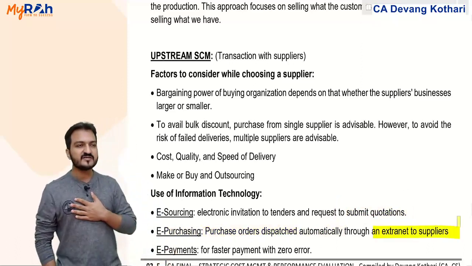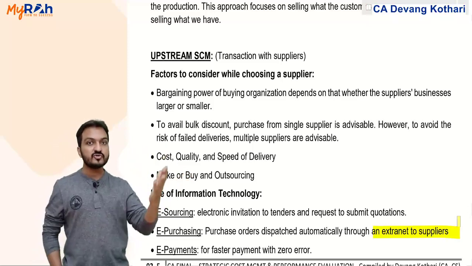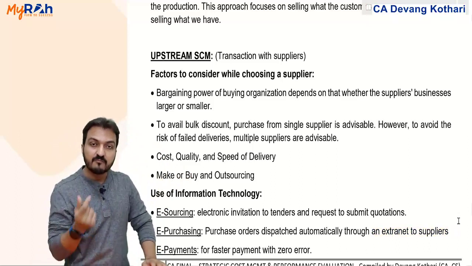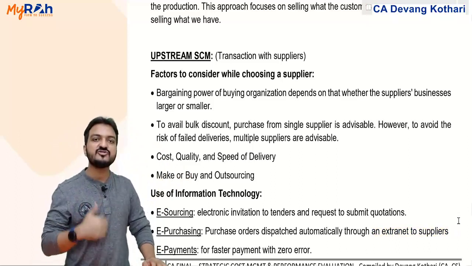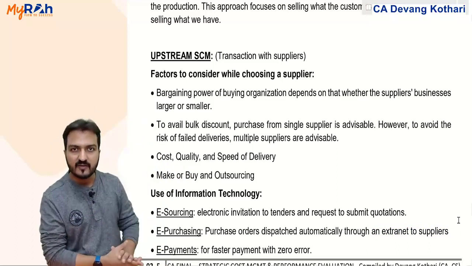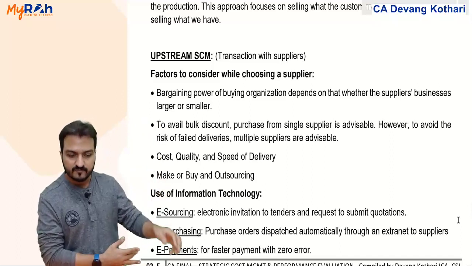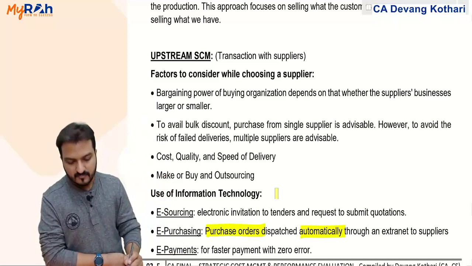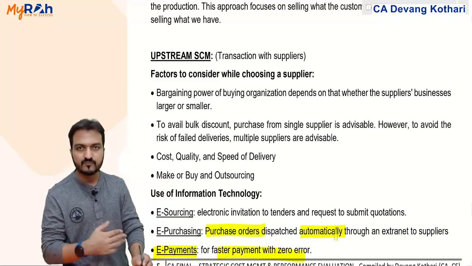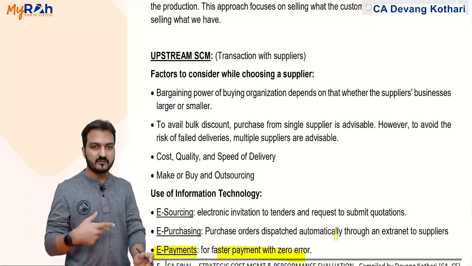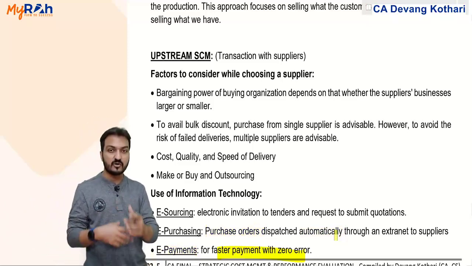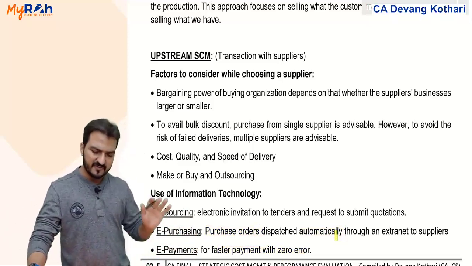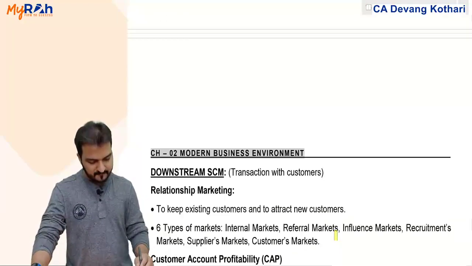My software is connected to the supplier software so that when my material stock goes below the reorder level, then my software will automatically generate a purchase order to the supplier software. So e-purchasing is about automated purchase orders, and e-payment means payment through the internet, faster payment like internet banking transfers or Google Pay, UPI transfers, and all that will fall under e-payment. Simple topic, not much descriptions there.